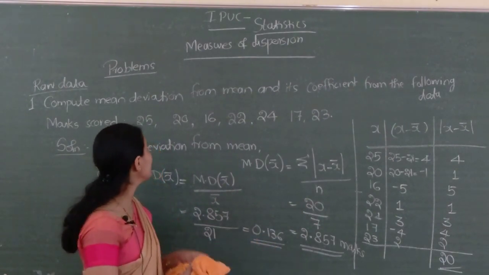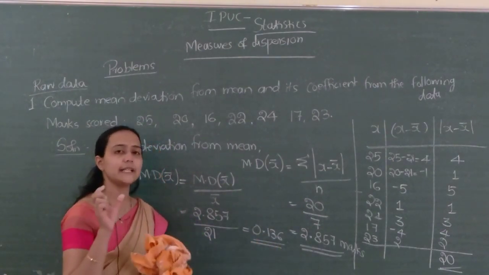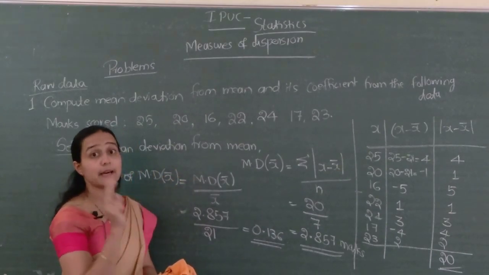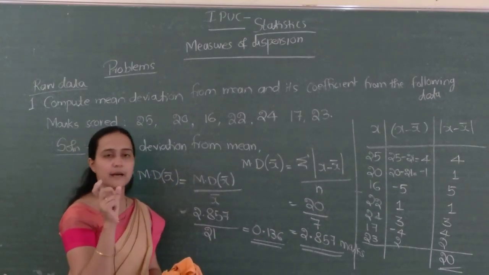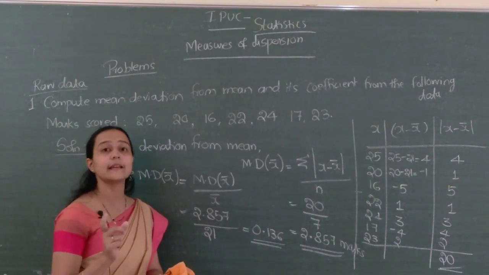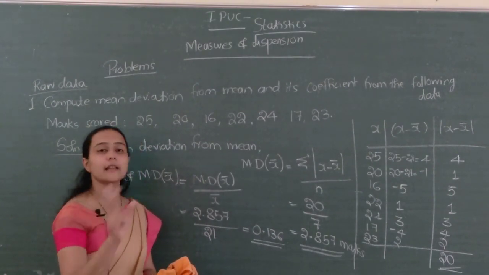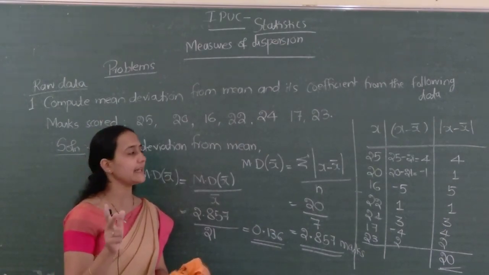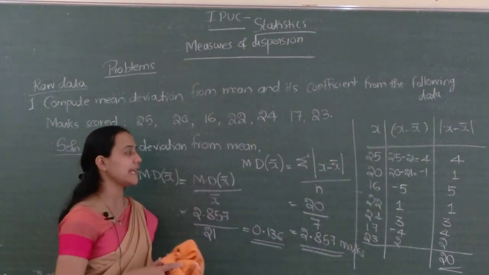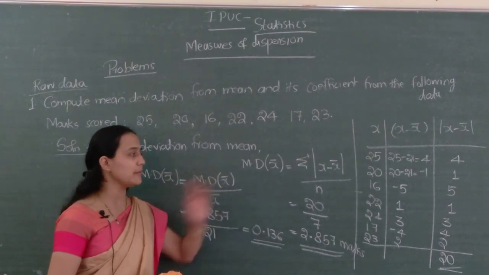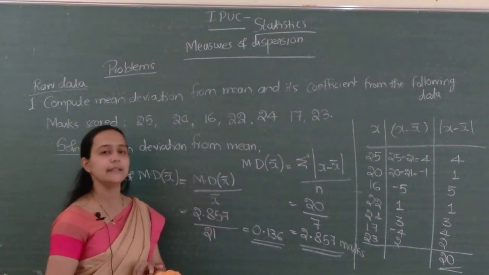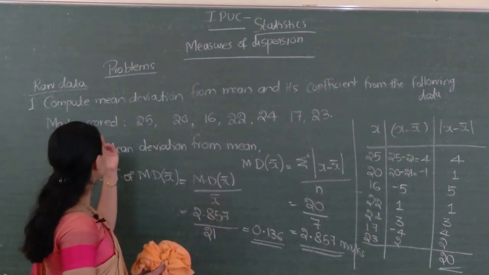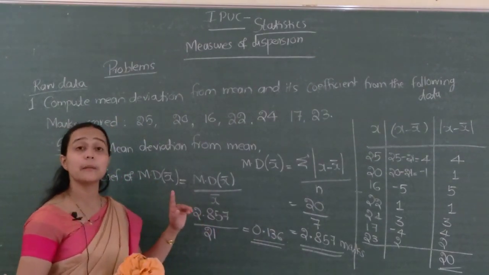So in the case of mean deviation from mean, first find the mean, next one column for x, next x minus x bar, next mod x minus x bar, or the absolute value we are taking. In the absolute deviation we are not taking into consideration the signs. Sign won't be there, remember. Then take the total. Then the formula is sigma mod x minus x bar divided by n. So hope it is clear. We will go to raw data itself, mean deviation from median.